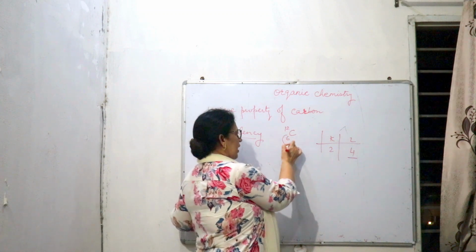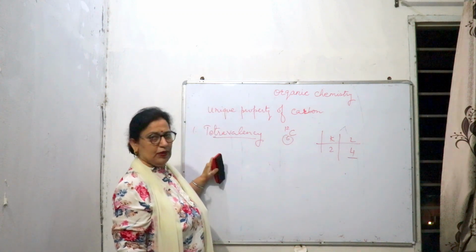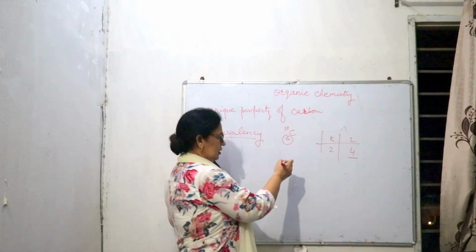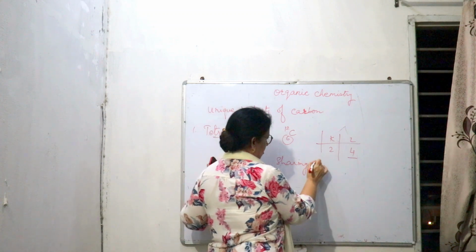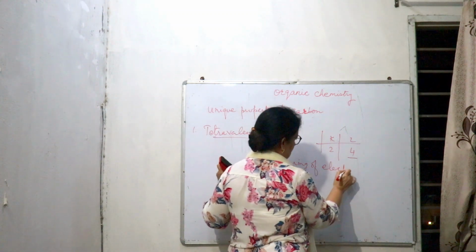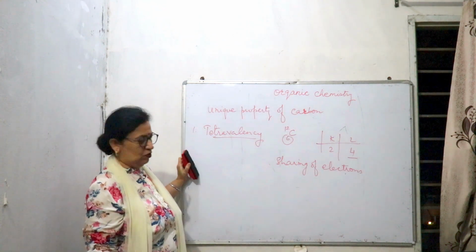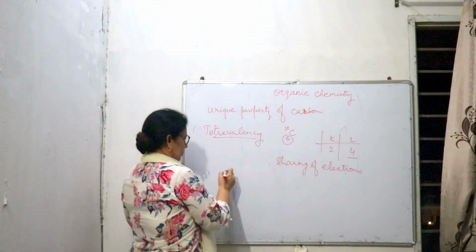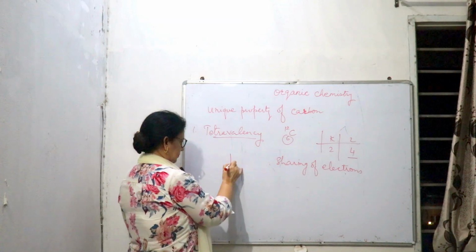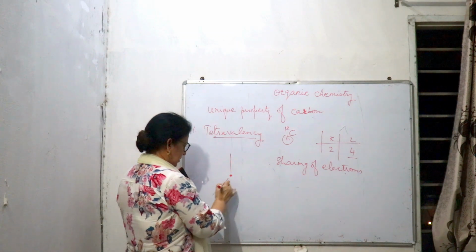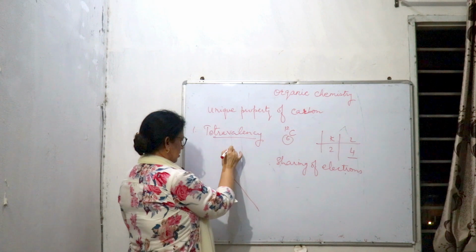So carbon can form bonds with other carbon or with other elements by sharing of electrons. So carbon usually forms covalent bonds. Carbon can form 4 covalent bonds, as it has 4 electrons in its outermost shell.